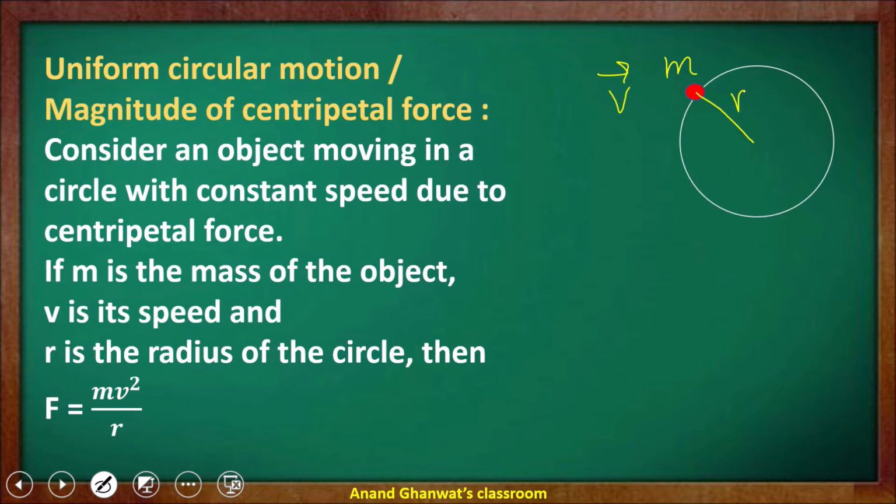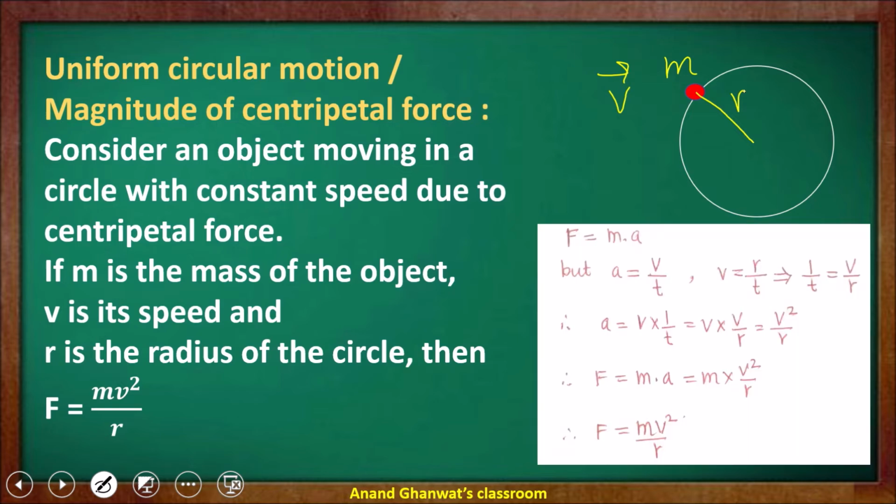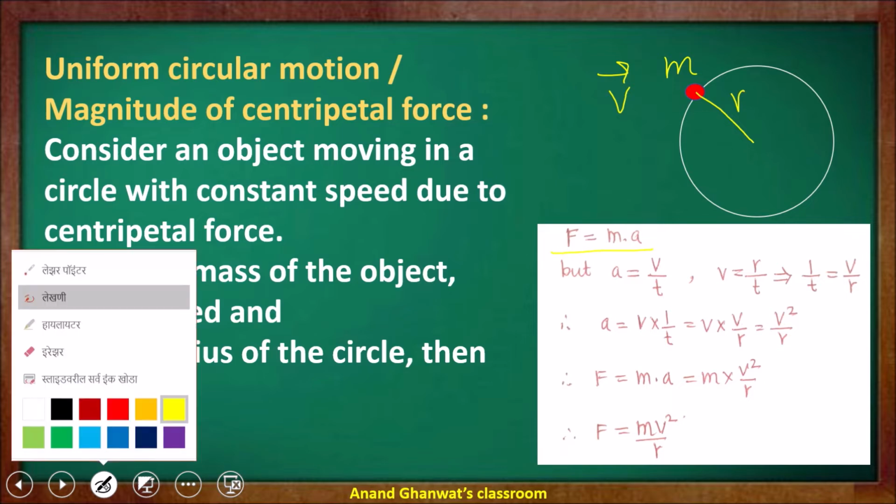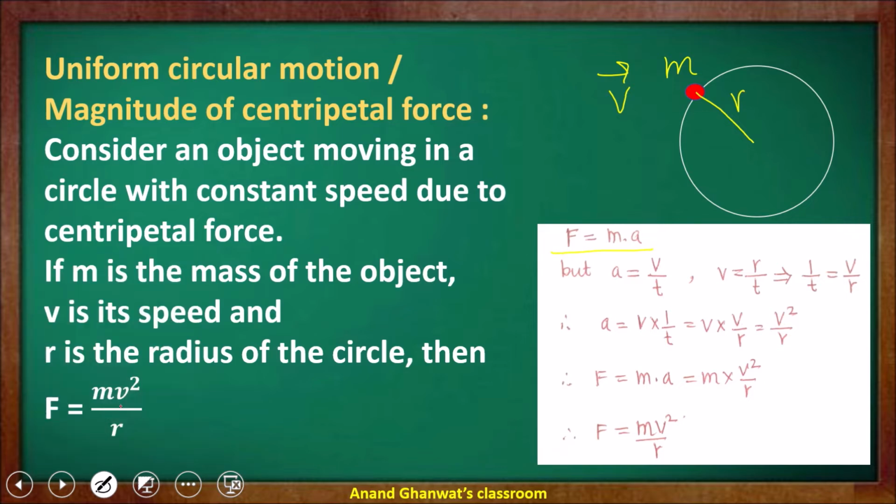Now, how is the statement F is equal to mv square upon r deduced? Let us see. We know that the formula for force is mass into acceleration, and acceleration is change in velocity upon time.